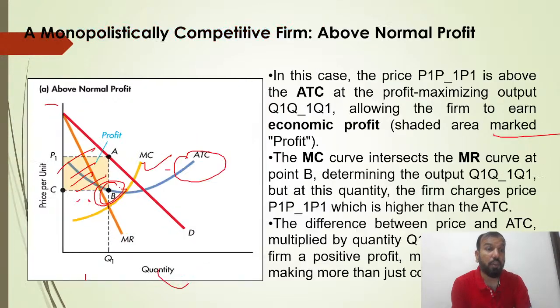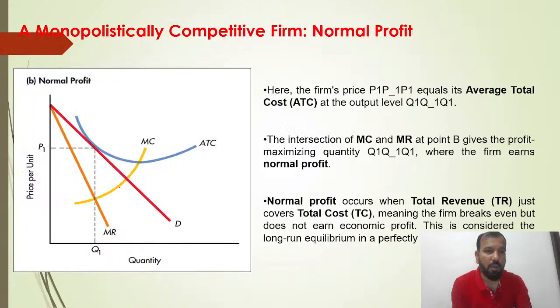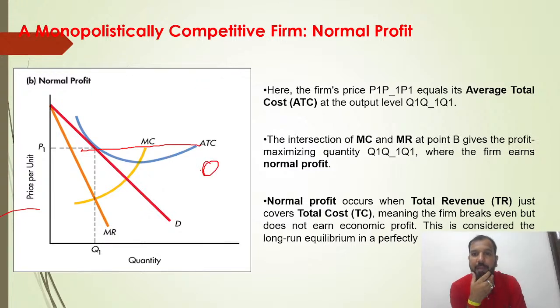Sorry, economic profit. First is the abnormal profit. Second is the normal profit. In normal profit, price is equal to the ATC. That is called normal profit. The intersection of MC and MR gives the profit maximizing point, where the firm earns the normal profit. This is the condition where MC and MR intersect.